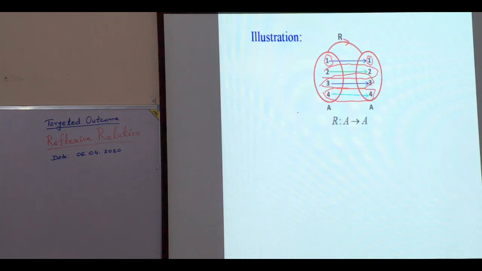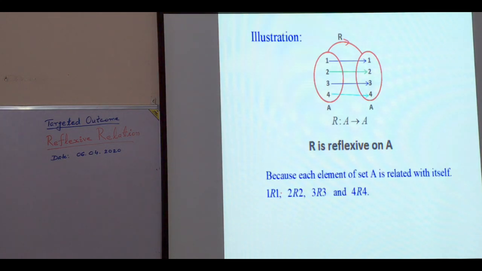Since each element of A is related with itself, therefore this relation is a reflexive relation on A. R is reflexive on A, because each element of set A is related with itself.